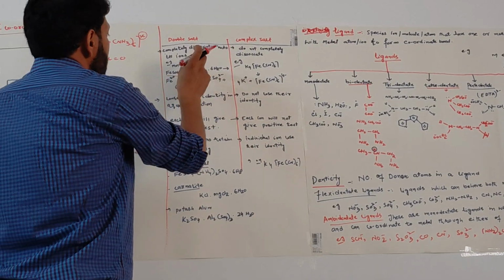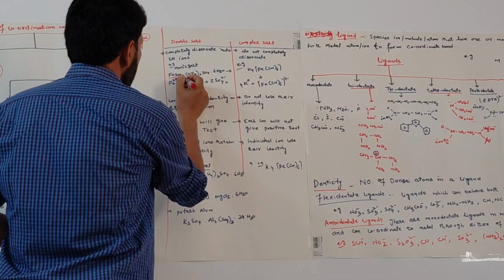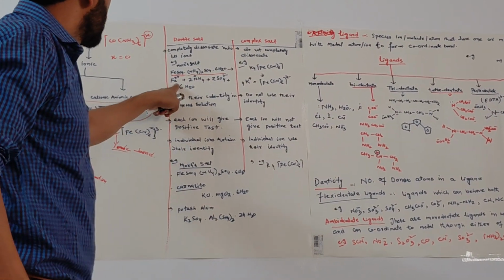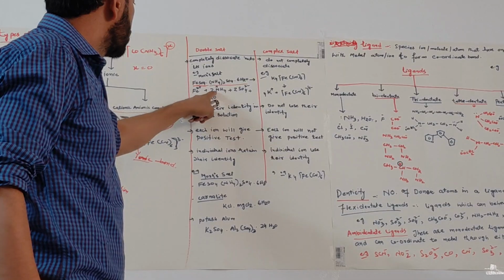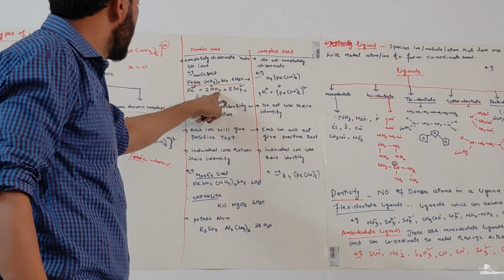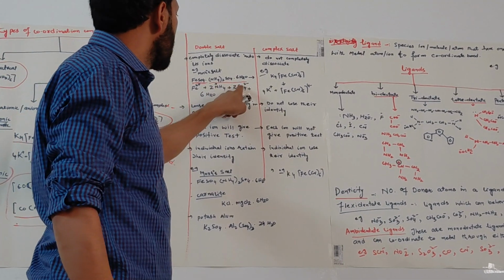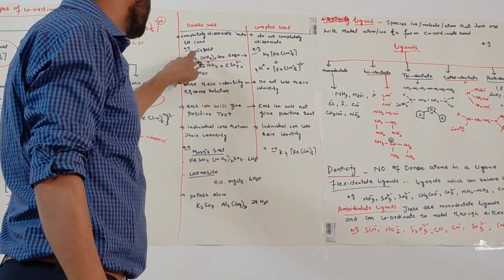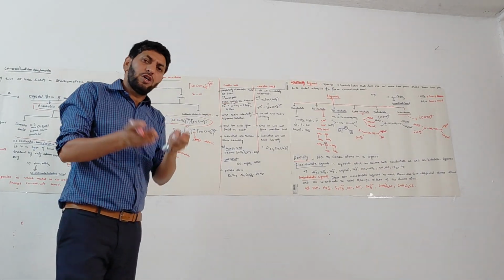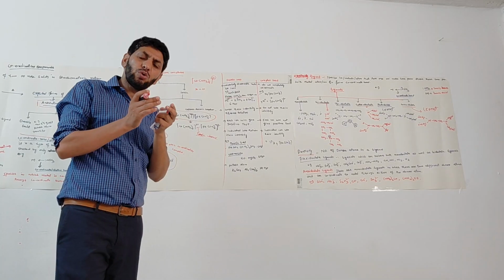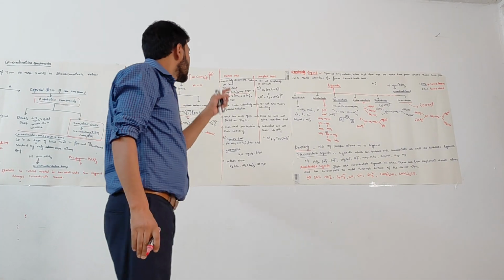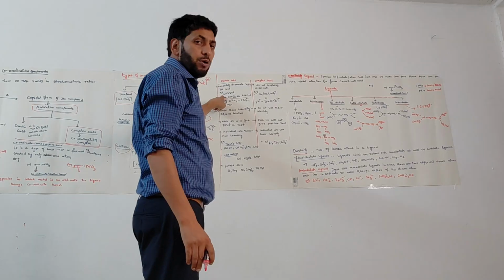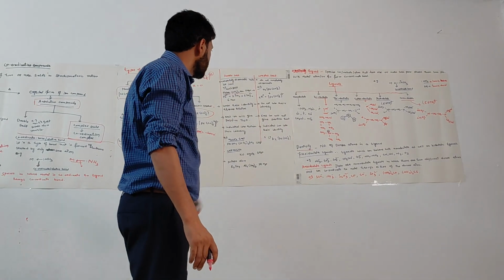When we make the aqueous solution of Mohr salt, it gets dissociated into Fe 2 positive, plus 2 times NH4 positive, plus 2 times SO4 2 negative, and 6 times water. So whenever we make the aqueous solution of a double salt, that double salt gets dissociated into its ions. Example I have shown here, Mohr salt.